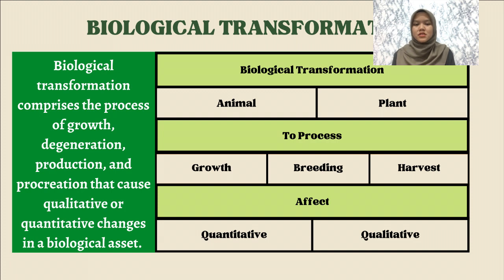Biological transformation consists of the process of growth, degeneration, production, and proliferation that cause qualitative and quantitative changes in biological assets. Biological transformation has two categories, which is animal and plants. Both of these will go through the process of growth, reproduction, and harvest. Based on the process, it will give a qualitative and quantitative effect. Qualitative is where the result from the animals' or plants' biological transformation will provide quality to the product produced, while quantitative is where the amount of animal or biological asset produced increases through breeding.